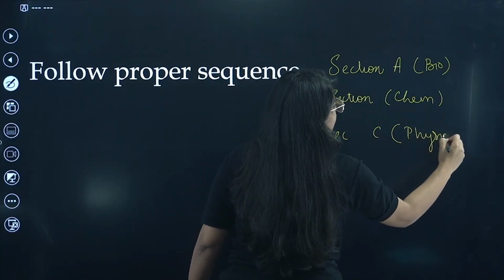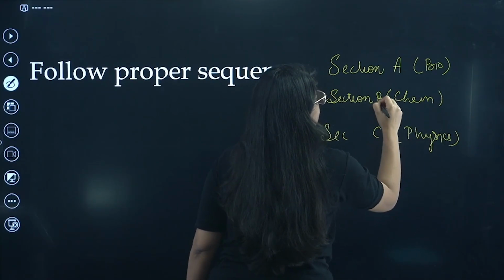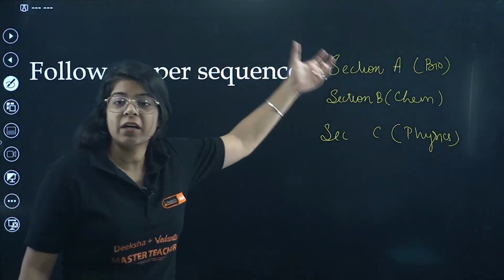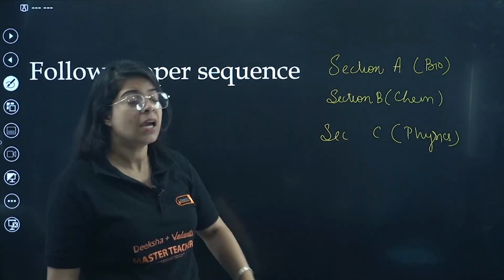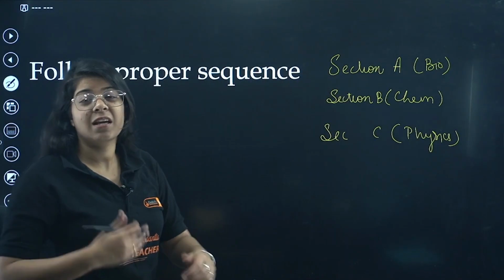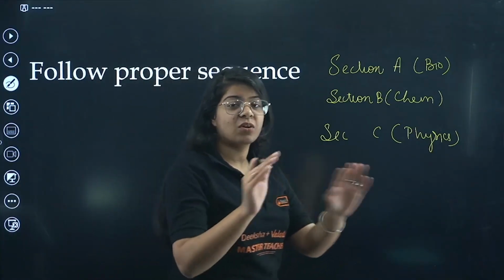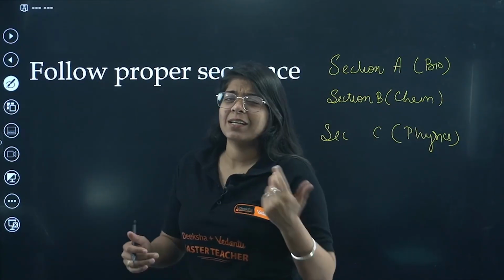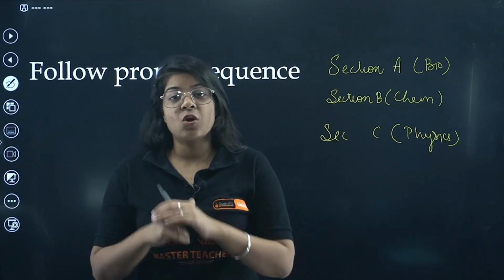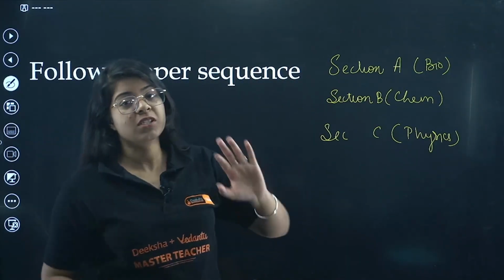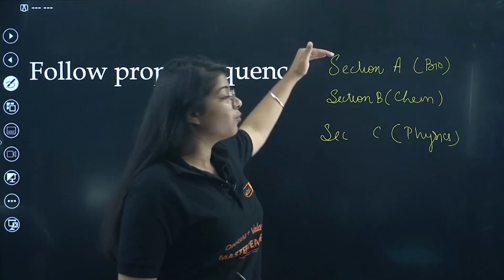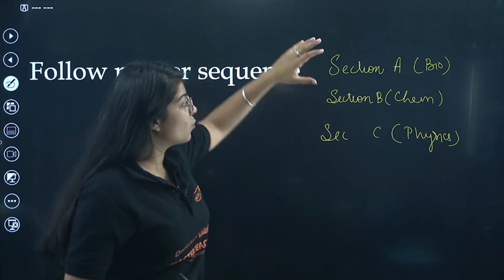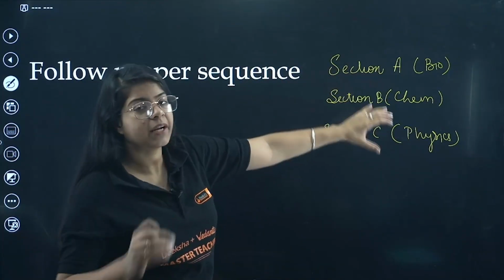Now you cannot attempt question in between those sections. You cannot attempt a section A question in section B or section B question in section C. Earlier we used to do that, right? I just forgot to attempt one question, let me attempt at the last, right? And we used to mention, at least I did. But this is not true anymore. In boards especially, you have to follow this pattern. The section A questions, if you forgot something, you cannot write in section B.